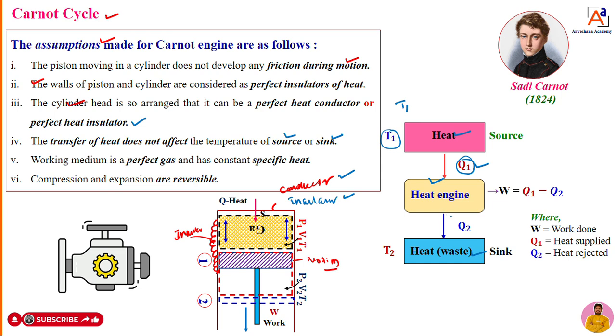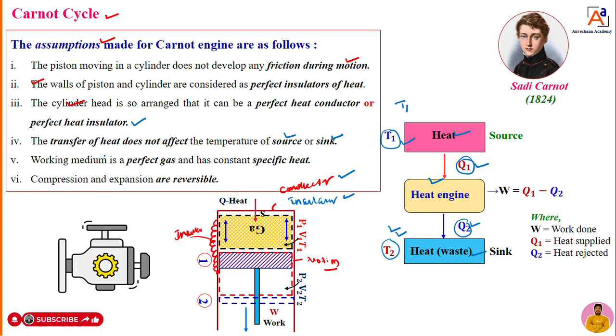Similarly, after the work is done, heat is rejected from the engine. That heat rejected is represented by Q2, where heat is rejected at a constant temperature. That means the temperature remains constant. Hence, there is no effect on the temperature of the sink as well as the source during heat interaction. That is the fourth assumption.